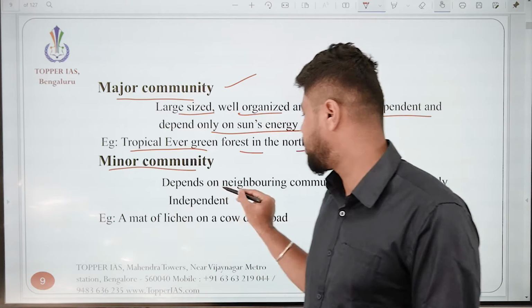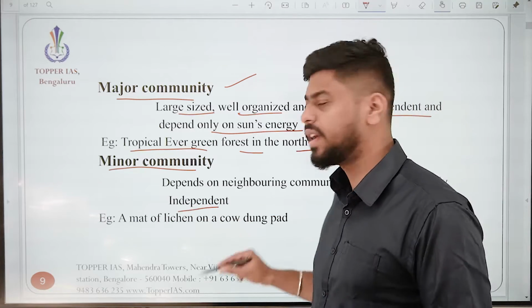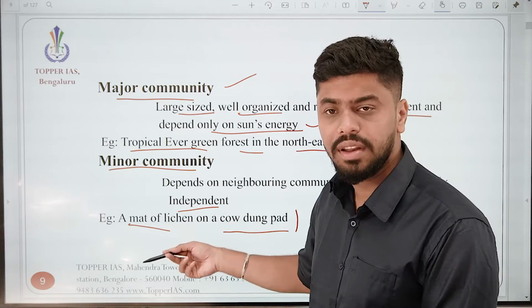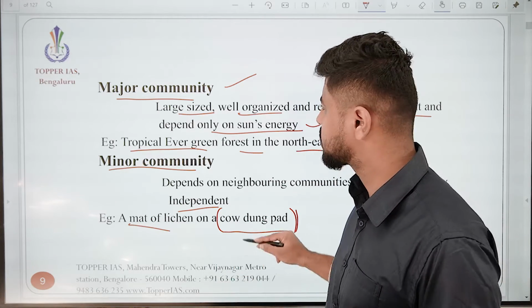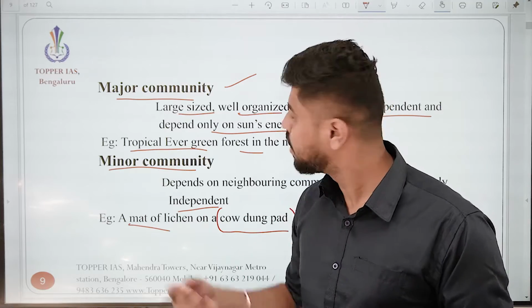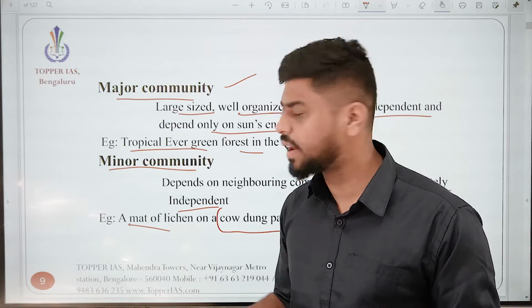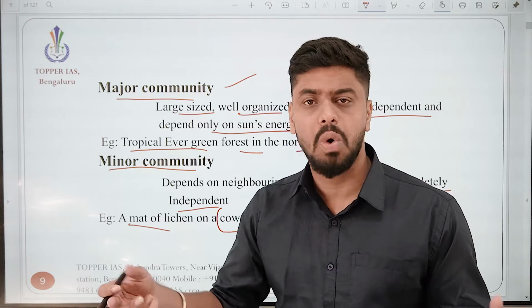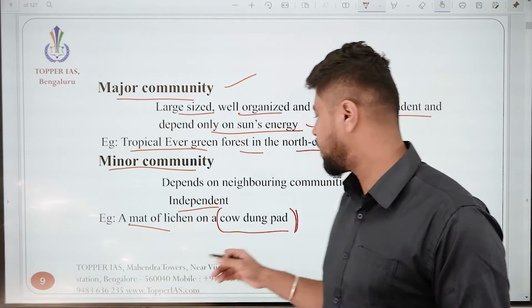Next we look at the minor community. What is a minor community? It depends on neighboring communities and is not completely independent. For example, there is a mat of lichen on a cow dung pad. This mat of lichen is dependent on the cow dung to sustain. Is this clear? A major community is all by itself; it draws its energy from the sun. A minor community is dependent on an external factor, like a dung beetle. A dung beetle is dependent on cow dung. If there is no cow, where will the cow dung come from, and if cow dung is not there, where will the dung beetle survive? Right?